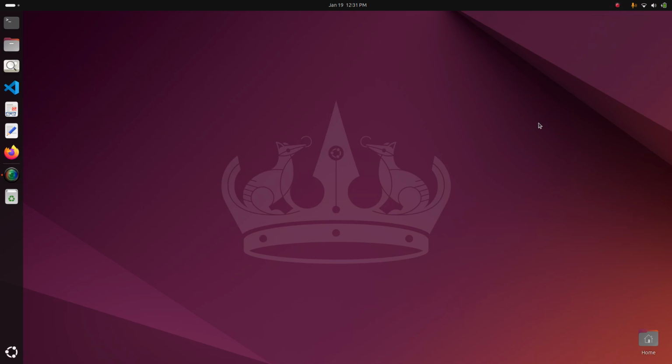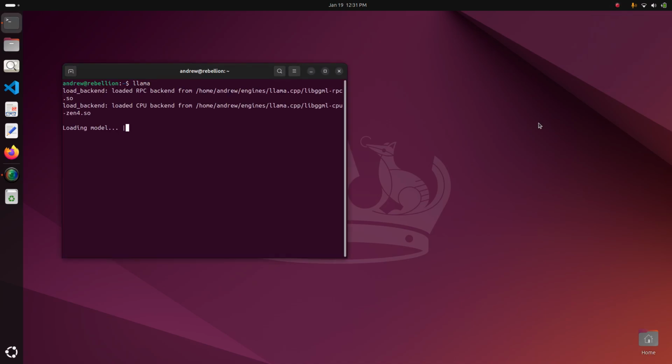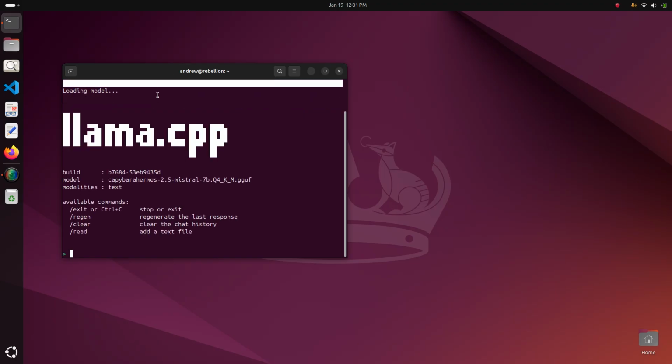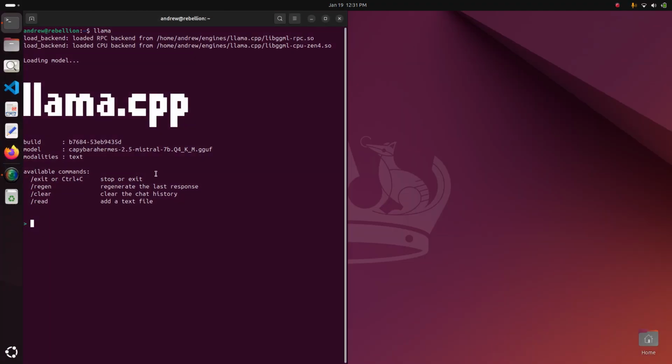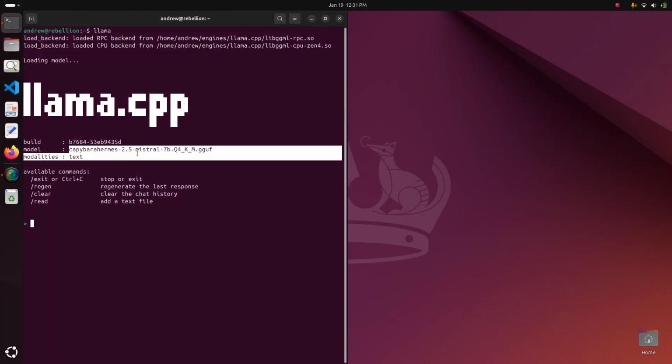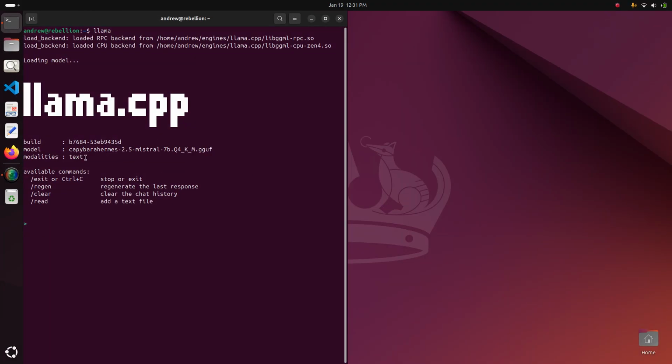Okay. So I'm going to start by just opening Llama. The way I did this is I just declared Llama as an environment variable. You can look at it. It's relatively trivial. You can ask ChatGPT how to do it. I also downloaded the Capybara Mistral model from Hugging Face. Okay. So we will be running on that model.